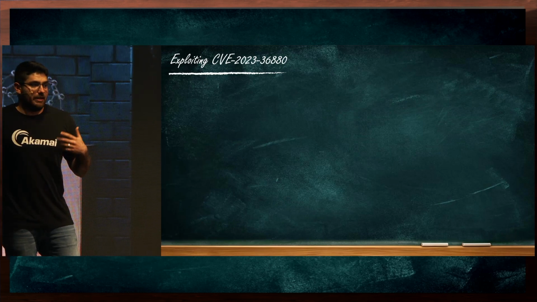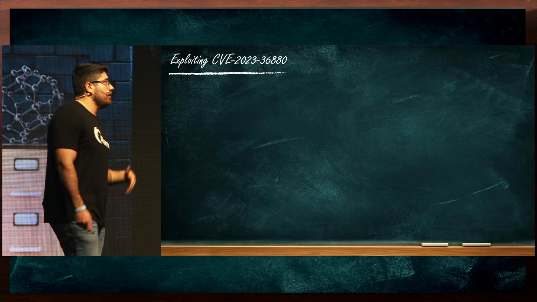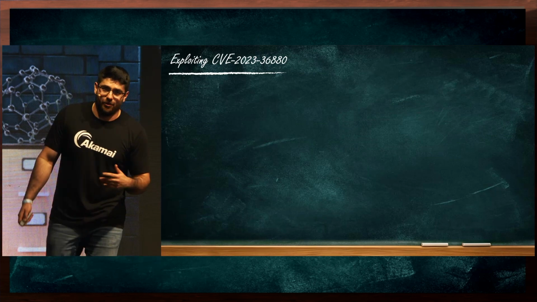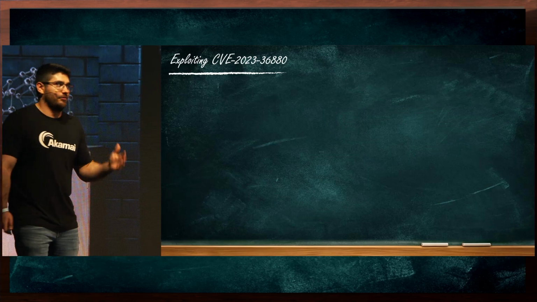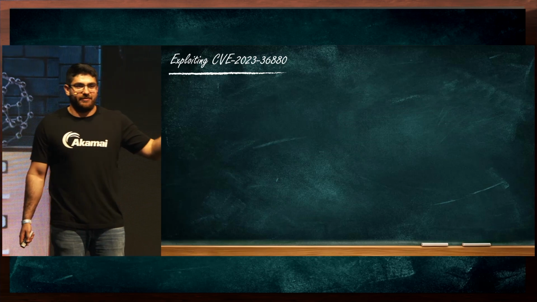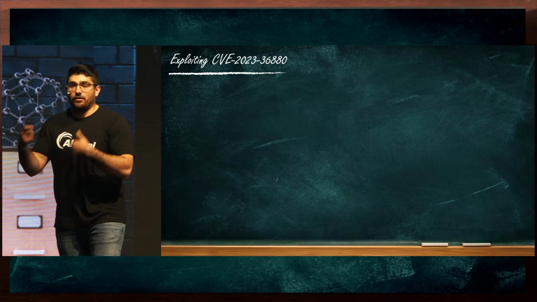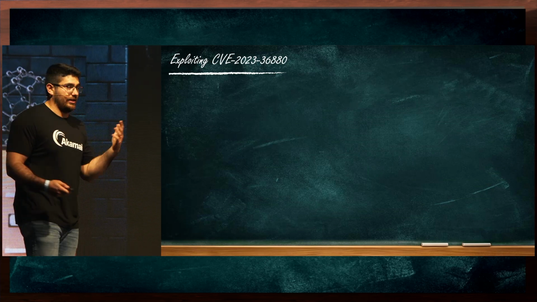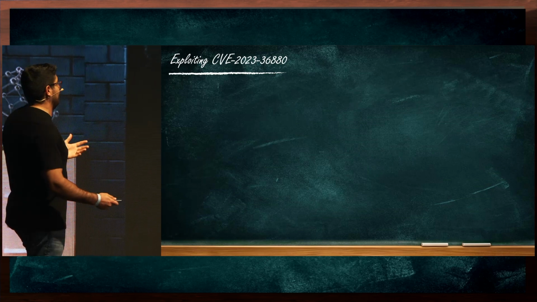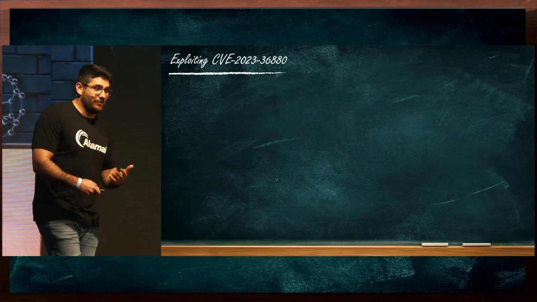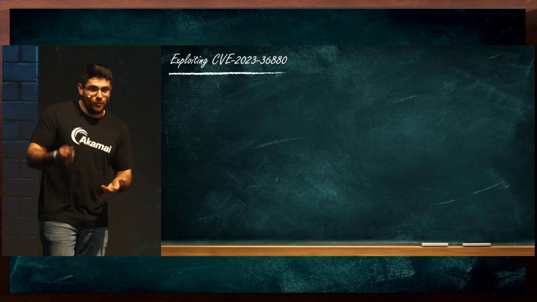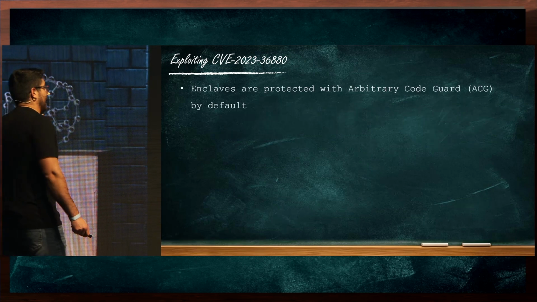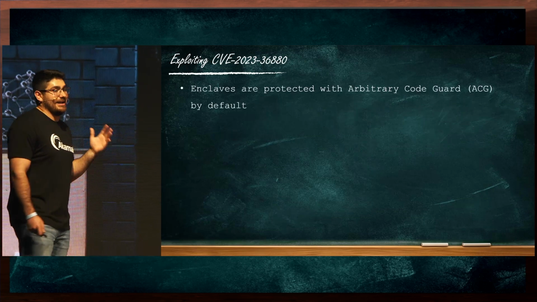My initial idea for gaining code execution was to utilize the arbitrary read-write primitives in order to gain just that. So the high-level idea was to leak the address of the enclave stack using the read primitive and then overwrite it with a ROP chain, eventually getting shellcode execution within the enclave. But after beginning to test this, I quickly encountered a problem, and that is that enclaves use ACG, arbitrary code guard, by default.